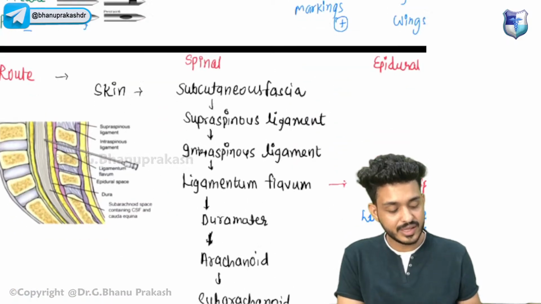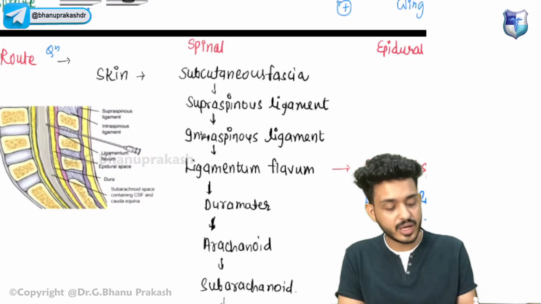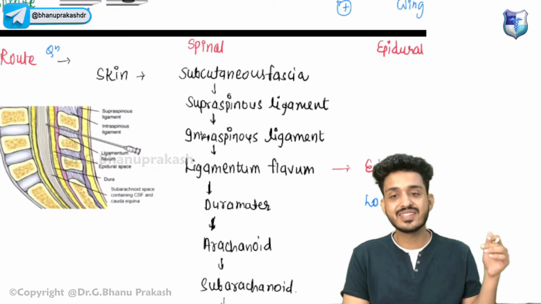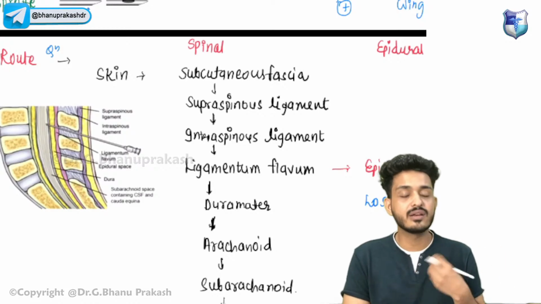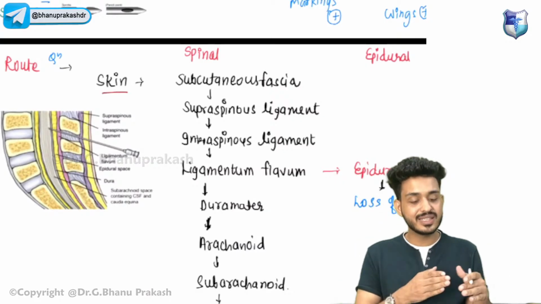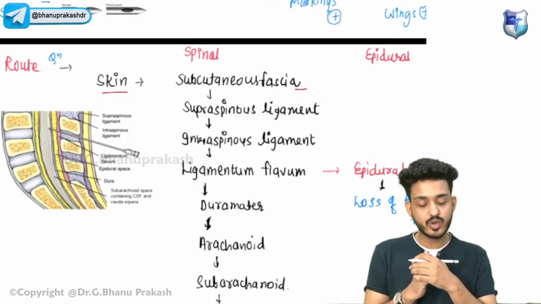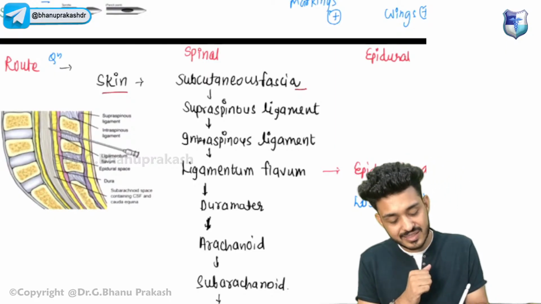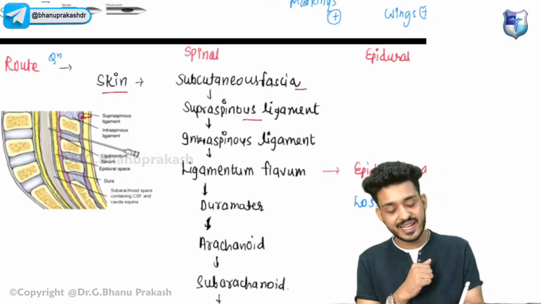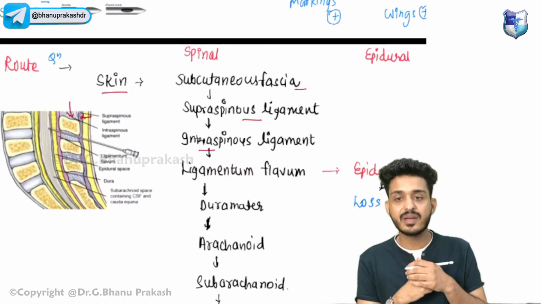Now they will be asking the most important question from this particular slide, a multiple times asked question, guys. You cannot afford to miss this question. First of all, what is the route, how are we putting the drug, and where are we putting the drug? Starting with the skin, we are entering from the skin. The first layer that we are piercing is the subcutaneous fascia, then the supraspinous ligament, which is above. Second is the interspinous or intraspinous ligament, that is in between.